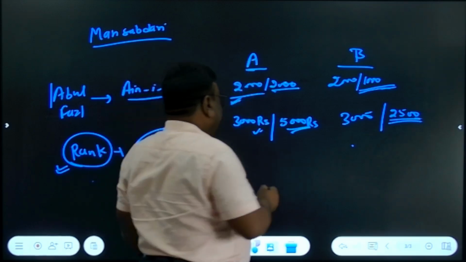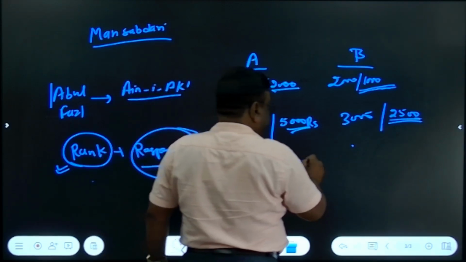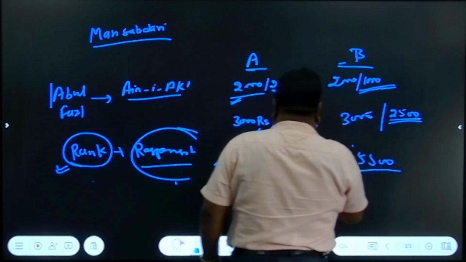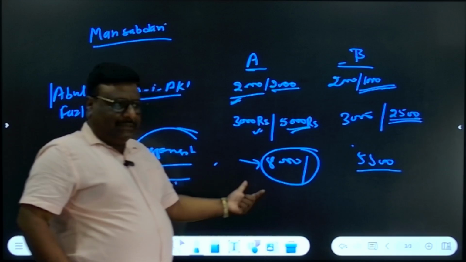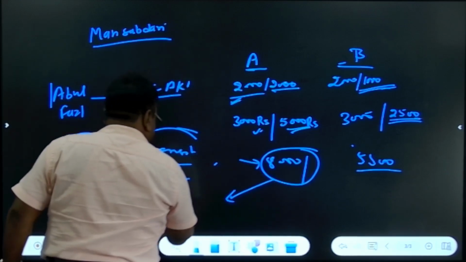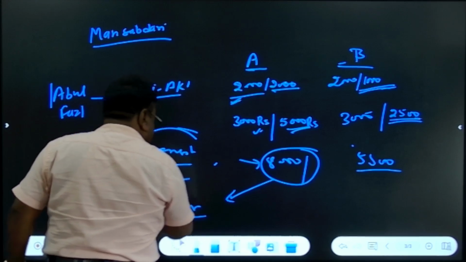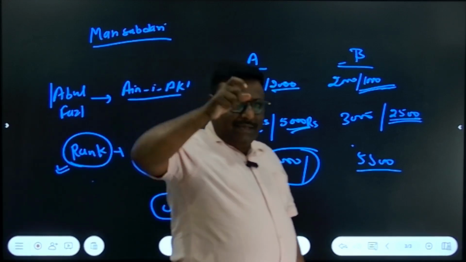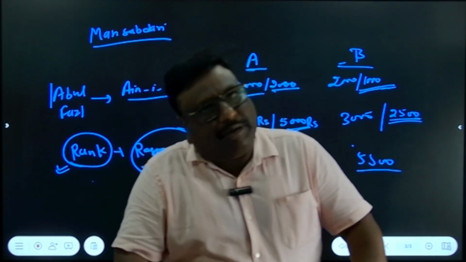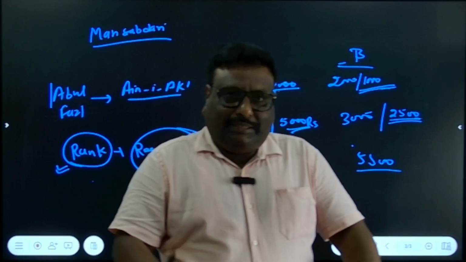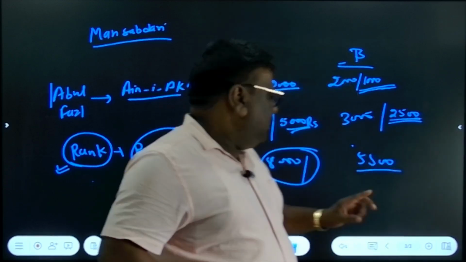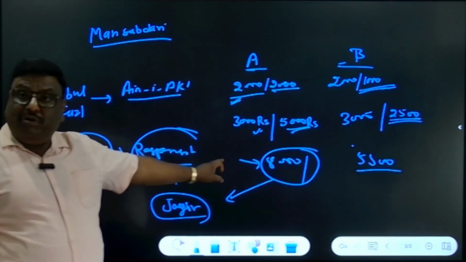Correct? So the salary of Mansabdar A would be 8,000 annually and the salary of Mansabdar B would be 5,500 annually. This salary would not be given in cash. In lieu of this salary, a Jagir would be given to that person. What is the Jagir? Jagir is land given to the Mansabdar in lieu of cash salary. The tax collected from that Jagir would be given to the Mansabdar.